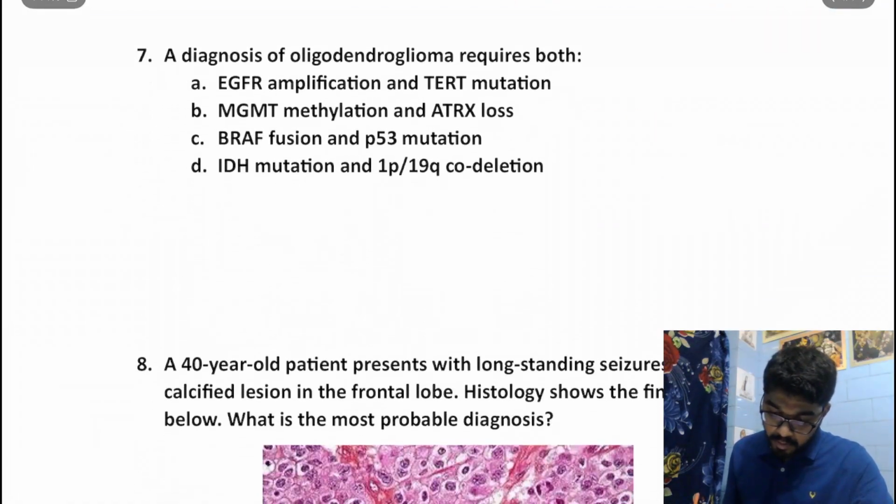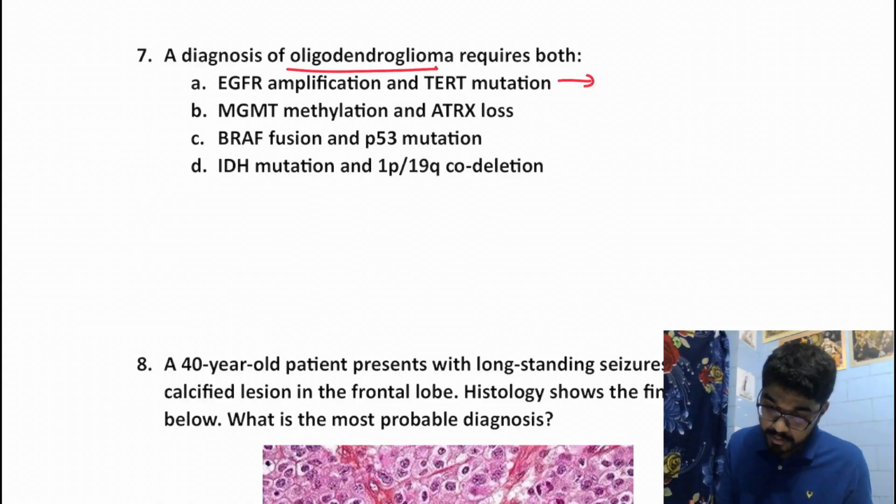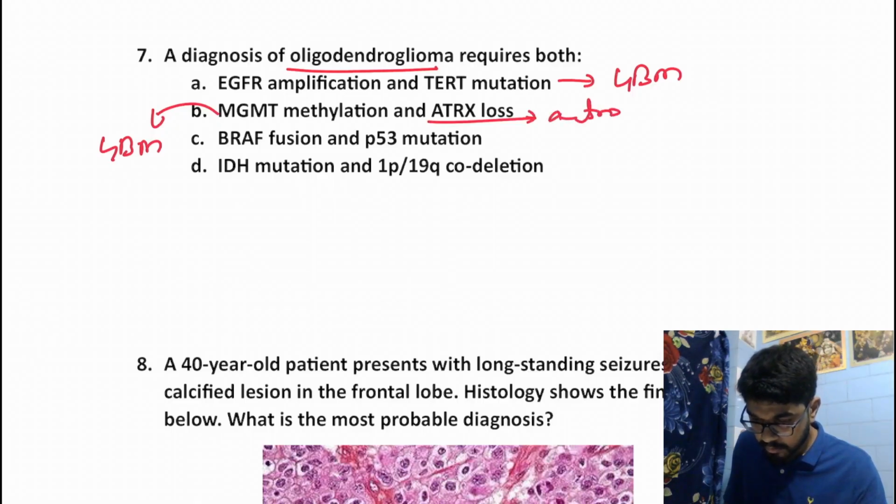A diagnosis of oligodendroglioma requires both. EGFR amplification and TERT mutation, these two are associated with glioblastoma multiforme. MGMT methylation and ATRX loss. MGMT methylation is associated with glioblastoma multiforme, whereas ATRX loss is associated with astrocytoma.